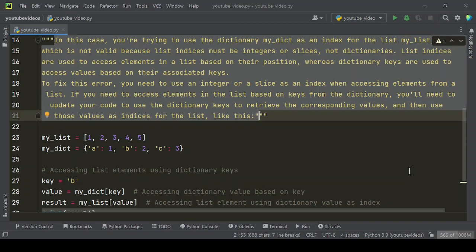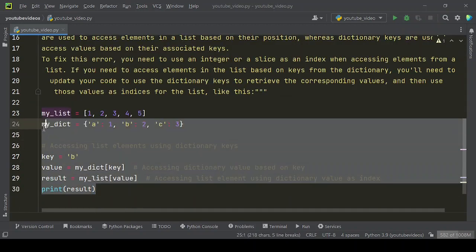List indices are used to access elements in a list based on their position, whereas dictionary keys are used to access values based on their associated keys. To fix this error, you need to use an integer or a slice as an index when accessing elements from a list. If you need to access elements in the list based on keys from the dictionary, you'll need to update your code to use the dictionary keys to retrieve the corresponding values, and then use those values as indices for the list, like this.